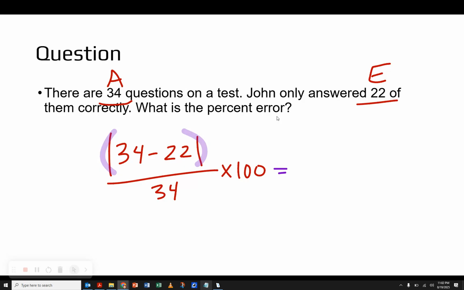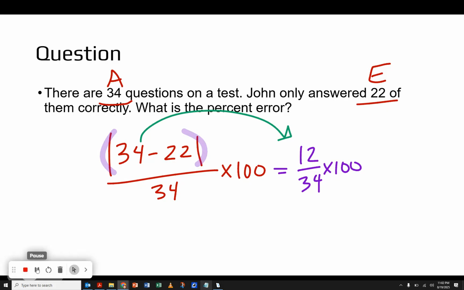If you don't want to remember to do parentheses, you just need to force this to go through the correct order of operations, which would mean that you would probably want to start by doing that subtraction there. 34 minus 22 is 12. That's still going to be divided by 34 and multiplied by 100. So I did one little subtraction, taking these numbers and turning it into that. And now I can finish this out with putting it in my calculator, which would get me the unrounded answer